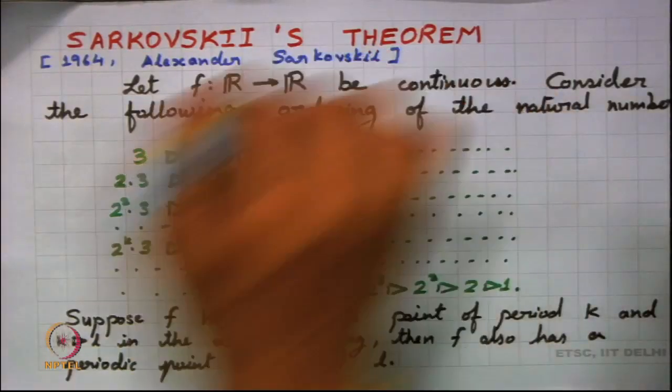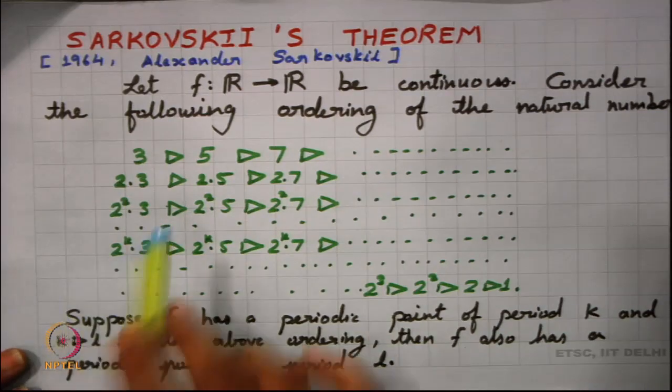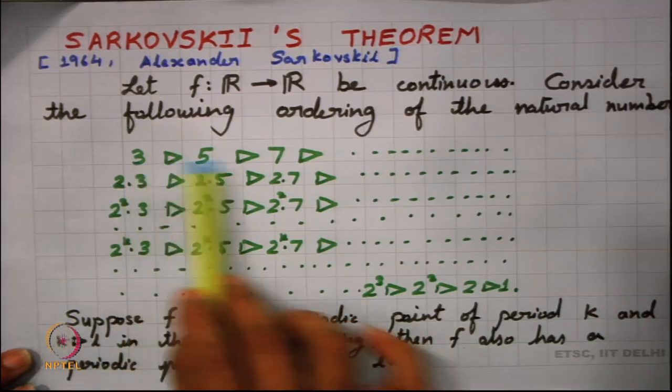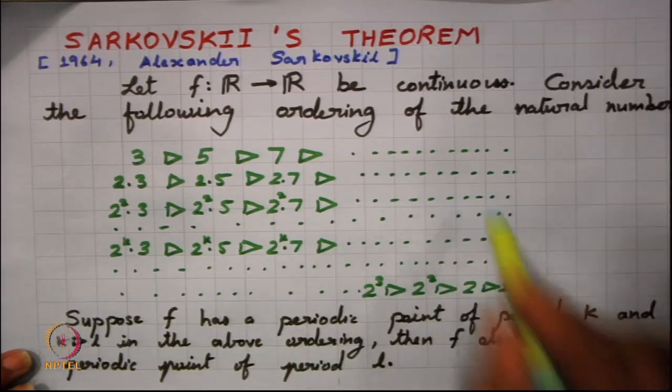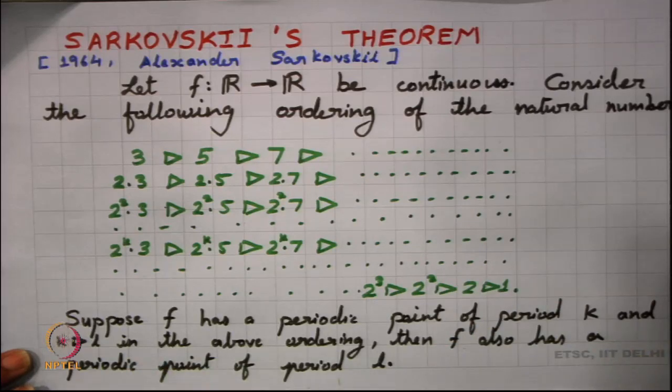What we shall discuss now is the converse part. What do we mean by a converse part? We know that if I have a continuous map, and a periodic point of period k exists and L is following k in this ordering, then f will also have a periodic point of period L. The converse to Sarkovskii's theorem is something very different.